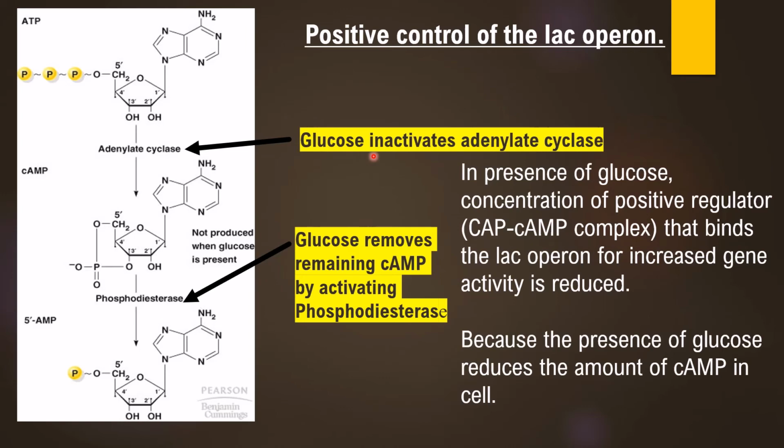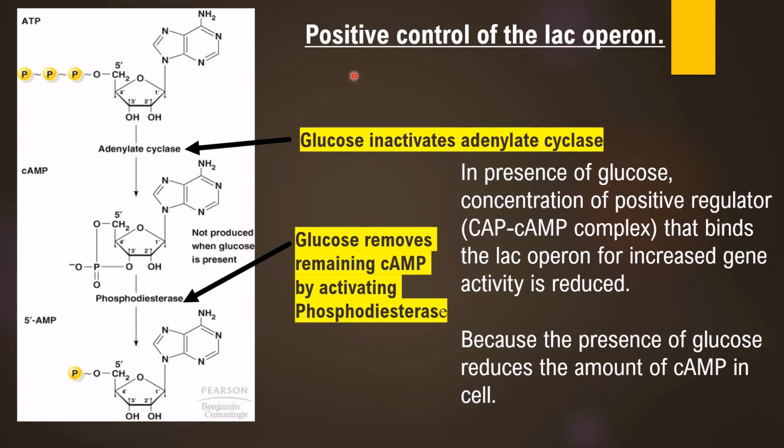So if there are two sources of carbon inside the cultivation medium, that is glucose and lactose, E. coli prefers to utilize glucose over lactose. When glucose is diminished, in that situation, it will start production of enzymes that will utilize the lactose.